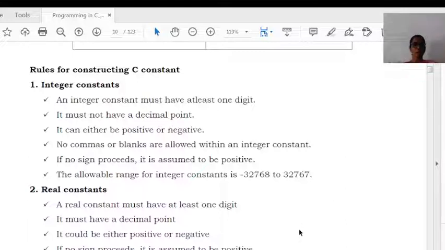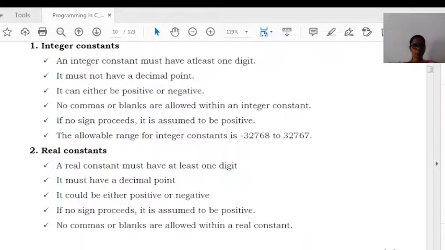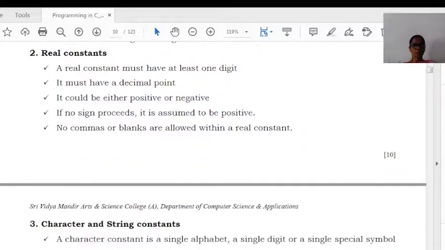The next one is a real constant. It must have at least one digit and must have a decimal point. It may be positive or negative. No sign means positive, a minus sign means negative. Commas or blanks are not allowed in a real constant.